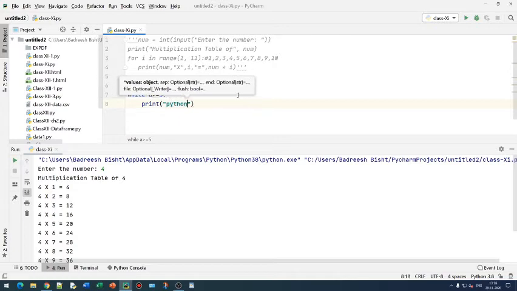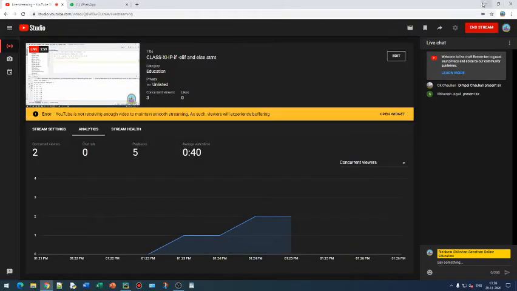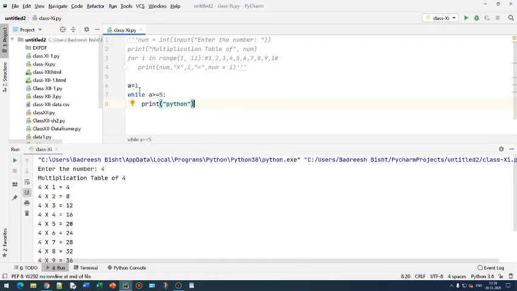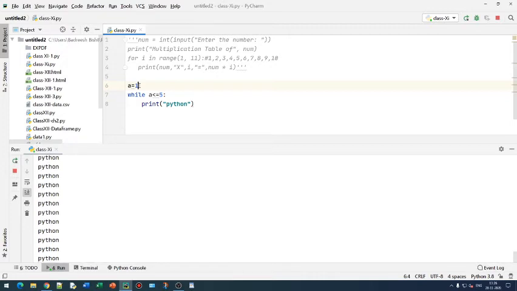So this is the condition we check with the while loop. a is 1, a is greater than or equal to 5, or let's say less than or equal to 5. So the value of a is 1 first, and the condition is always true. If I run this program, it will keep printing Python because the value of a is 1 and a is not increasing by any means.